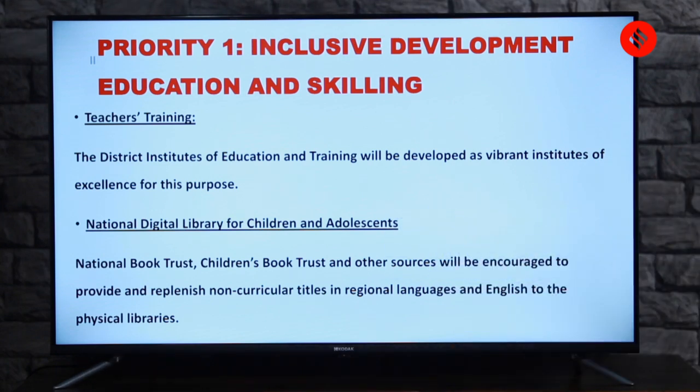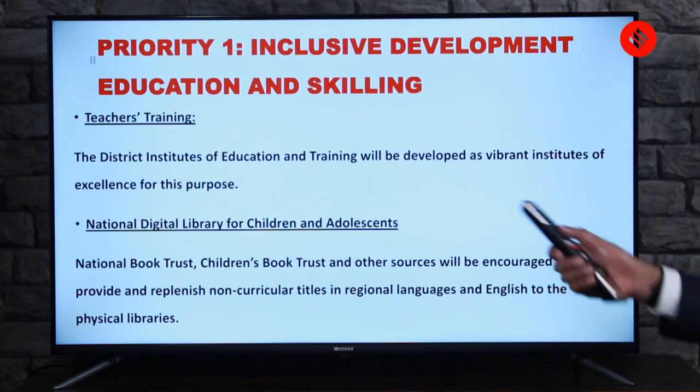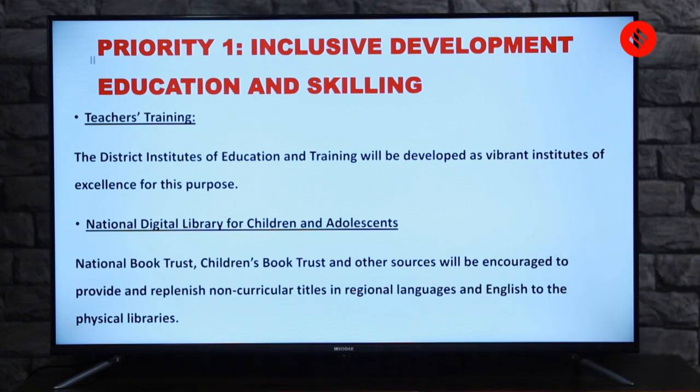The National Book Trust, or the NBT, Children's Book Trust, and other sources will be encouraged to provide non-curricular titles in regional languages and English to the physical libraries.